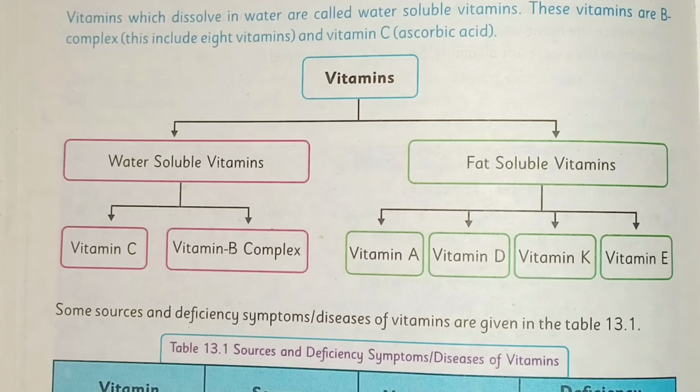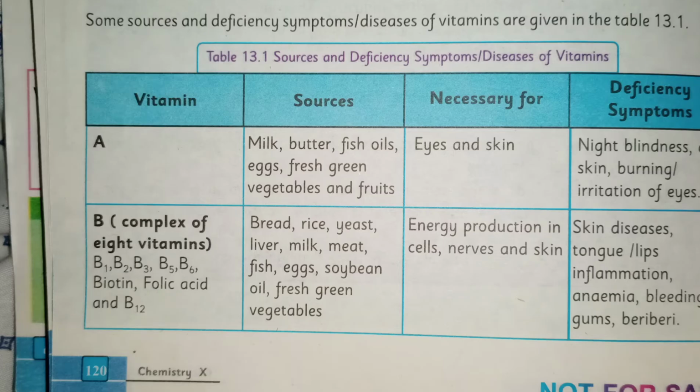And the last topic is vitamins. Vitamins was originally called vitamine. Now the vitamins are of two types: fat soluble vitamins and water soluble vitamins. Water soluble vitamins are vitamin C and vitamin B complex. Fat soluble vitamins are vitamin A, vitamin D, vitamin K, vitamin E. And these are the sources and deficiency symptom diseases of different vitamins.